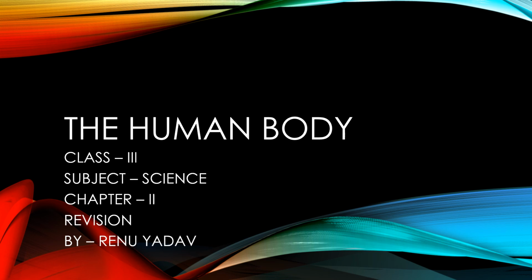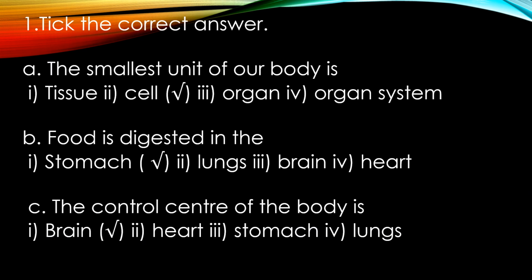Children, in this part, we will be revising the exercise of the chapter and will try to understand and learn it. First, tick the correct answers.